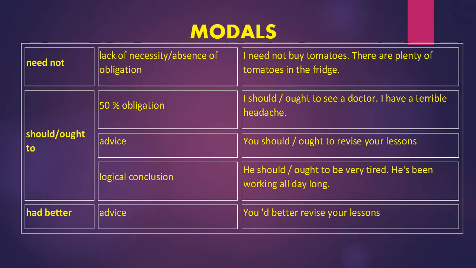Now comes need not. Need not is used to express lack of necessity or absence of obligation, when there is no obligation. It is also synonymous to must not. Must not is stronger as compared to need not. How it is used, we will see. I need not buy tomatoes. There are plenty of tomatoes in the fridge. So in order to express lack of necessity, we use the modal need not.